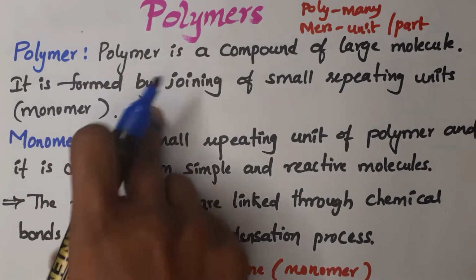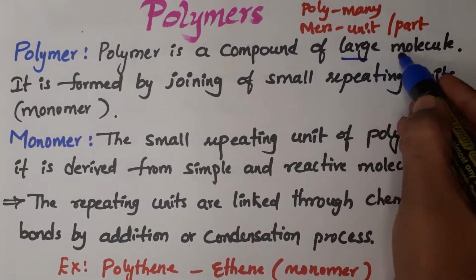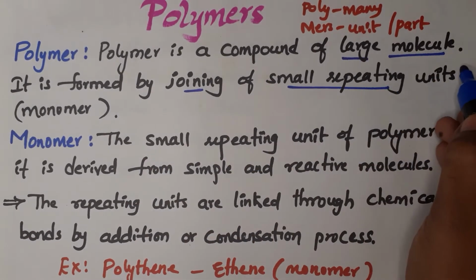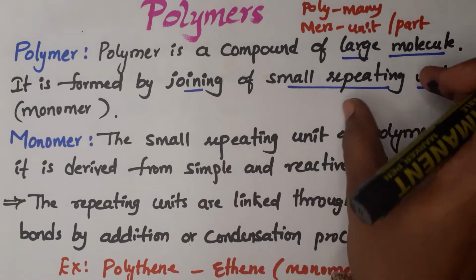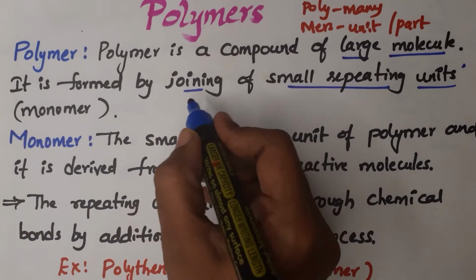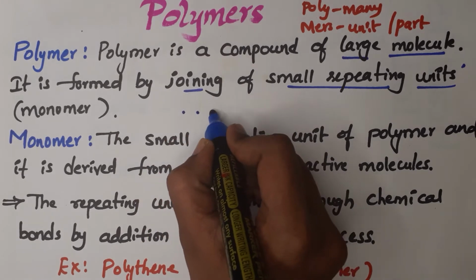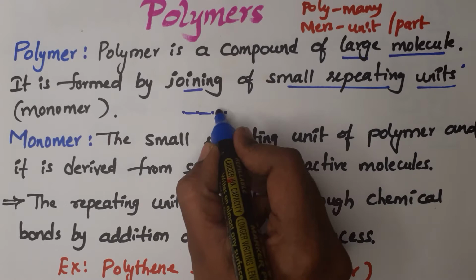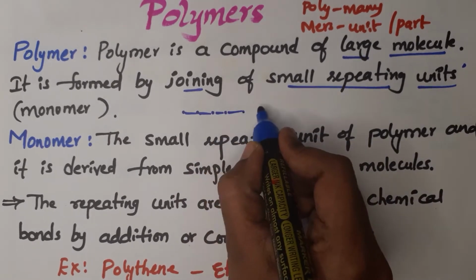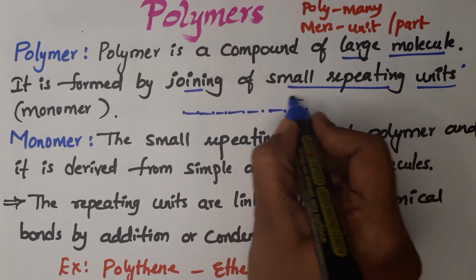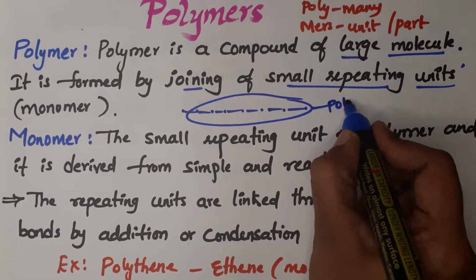Coming to the definition, a polymer is a compound of a large molecule formed by the joining of small repeating units. This repeating unit of a polymer is called a monomer. For example, these are small molecules interconnected by chemical bonds, forming a large molecule, which is a polymer.